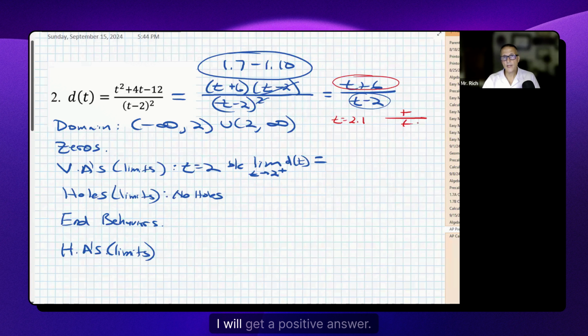Oh, my y-intercept, that's another thing they could ask you for, but that's easy, right? Because that's just d of 0. D of 0 is negative 3. I can use this up here, evaluate that when t is 0. It's negative 3, which makes total sense because it's going to be passing right here. So the function was coming here from the horizontal asymptote through the x-intercept, through the y-intercept, and then sinking down to negative infinity.